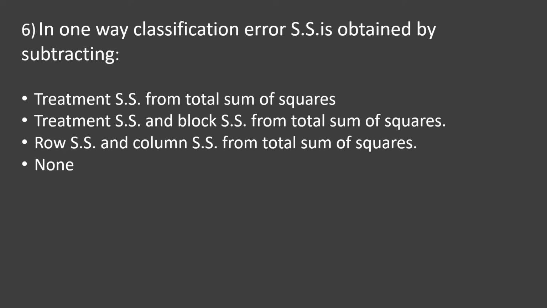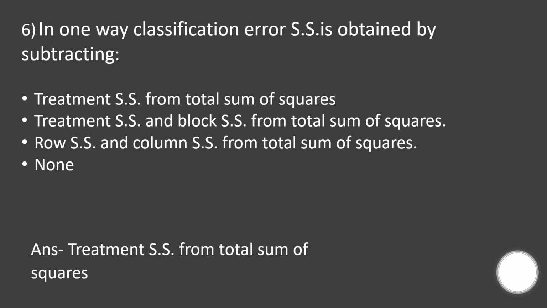Coming to the next question. In one-way classification, error SS is obtained by subtracting: treatment SS from total sum of squares, treatment SS and block SS from total sum of squares, row SS and column SS from total sum of squares, none. And the time starts now. Correct answer is treatment SS from the total sum of squares is used in the one-way classification for error SS.